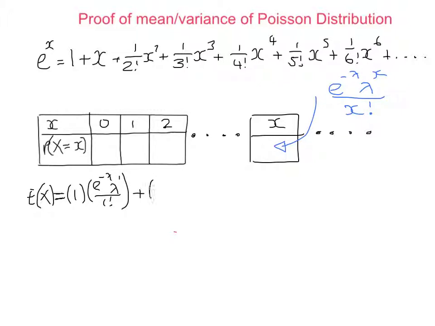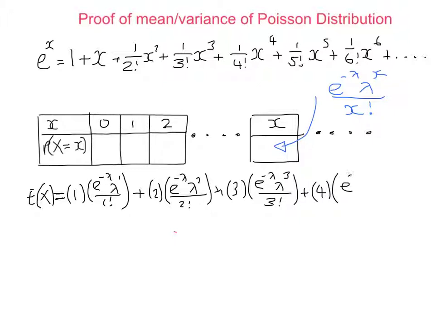Plus 2 times the probability that it's 2, e to the minus lambda, lambda to the 2 over 2 factorial, plus 3 times the probability that it's 3, e to the minus lambda, lambda to the 3 over 3 factorial, plus 4 times the probability it's 4, e to the minus lambda, lambda to the 4 over 4 factorial, plus 5 times e to the minus lambda, lambda to the 5 over 5 factorial, plus forever.